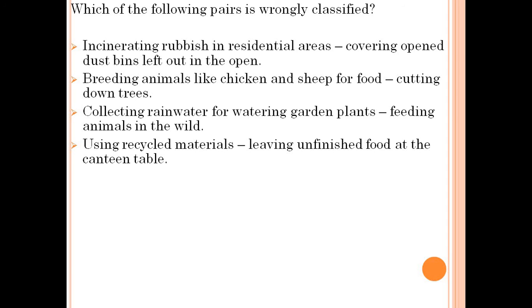Which of the following pairs is wrongly classified? Incinerating rubbish in residential areas, covering open dustbins left out in the open, breeding animals like chicken and sheep for food, cutting down trees, collecting rainwater for watering garden plants, feeding animals in the wild, using recycled materials, leaving unfinished food at the canteen table.